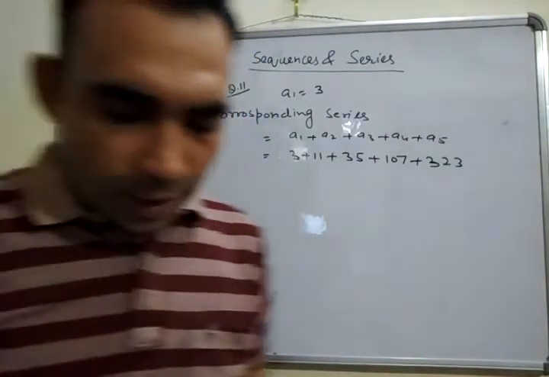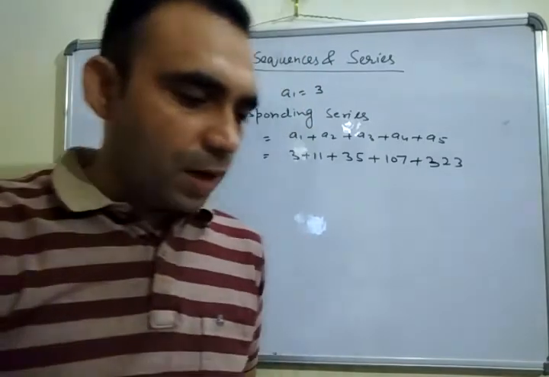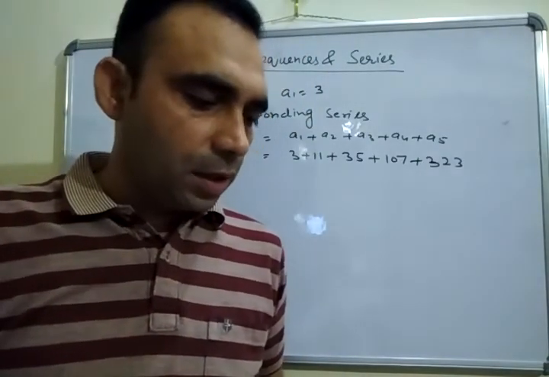Okay. Next, same question number 12. Same question number 13 and the last one, question number 14.